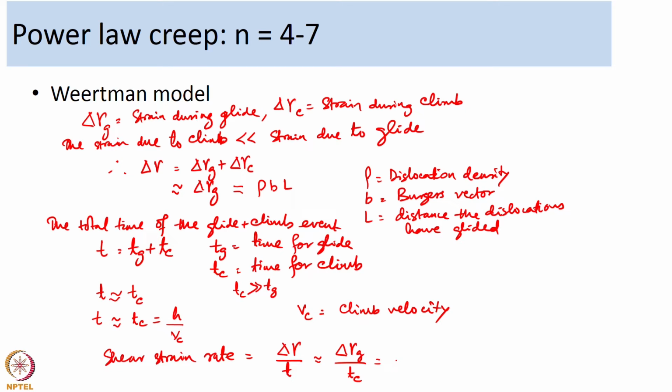So, that is equal to rho b l divided by h over V c. So, the shear strain rate gamma dot is equal to rho l over h into V c. So, that is the relation he got for the shear strain rate as a function of the climb velocity.